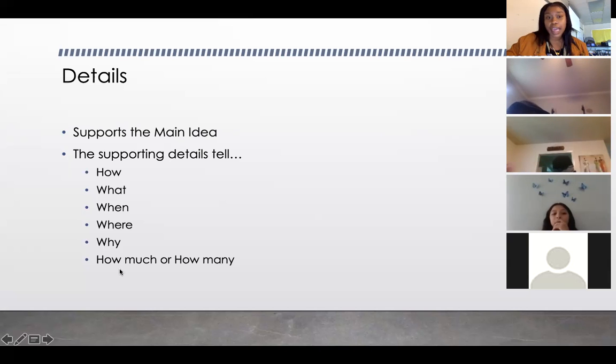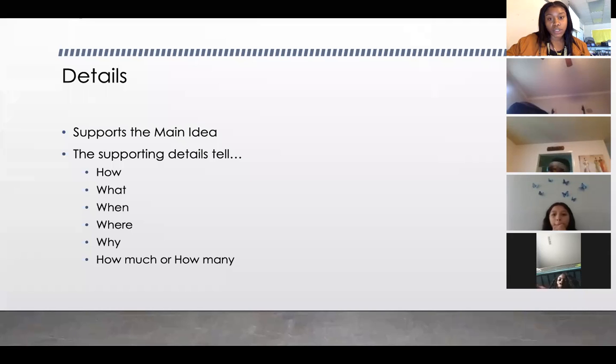So with that being said, can anyone tell me what is one clue that we just talked about? What are some things that you need to look for or look at when you're trying to identify the main idea? Marcus, give me one. You can type it. Dewan, give me one. Marcus, you can type your answer. Give me a clue that helps me identify the main idea we just talked about on the last slide.